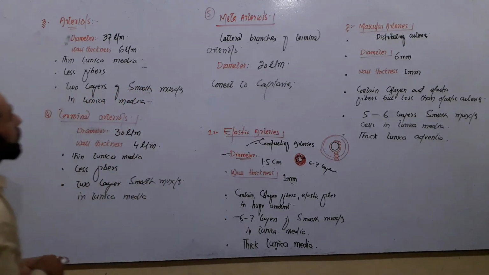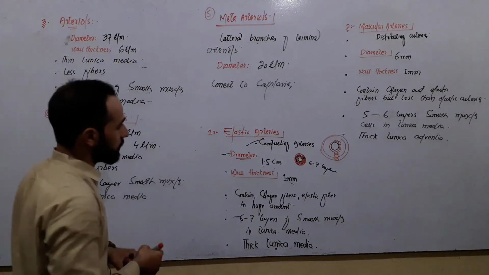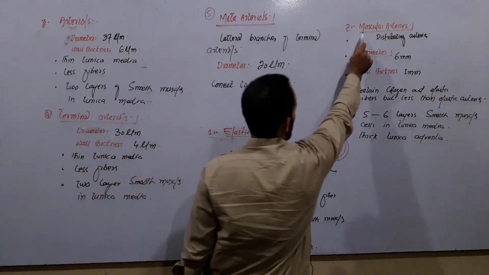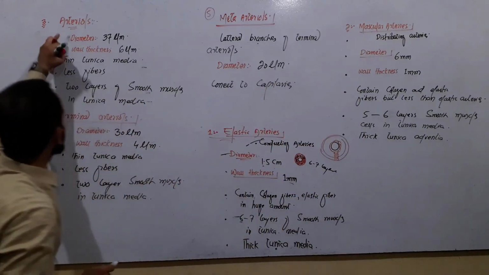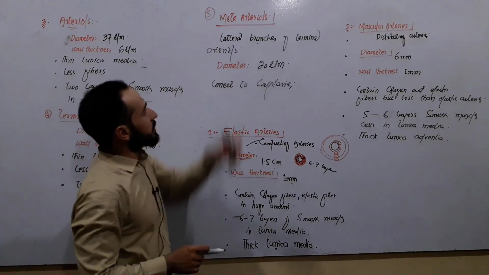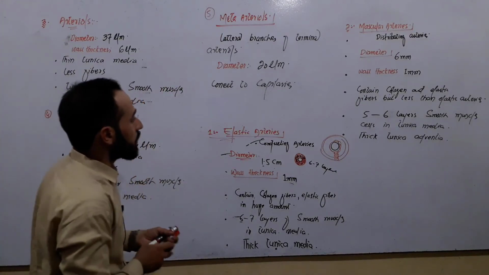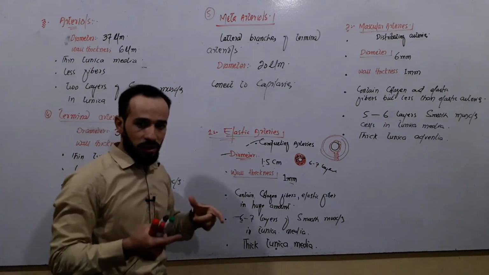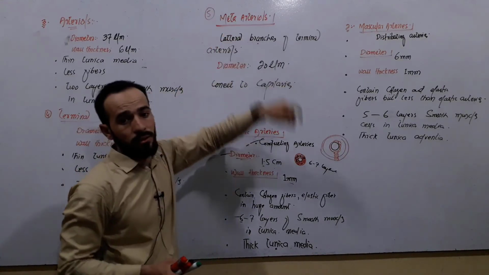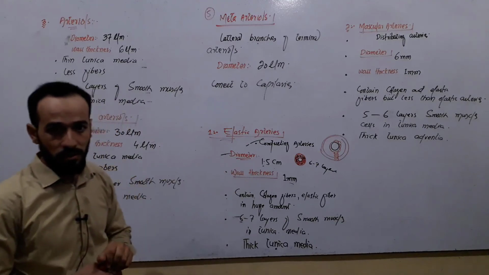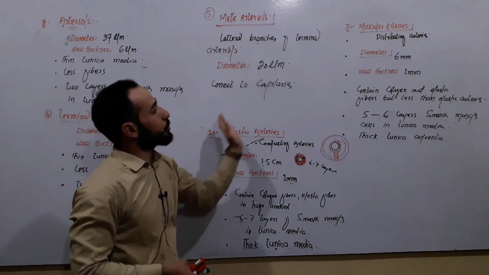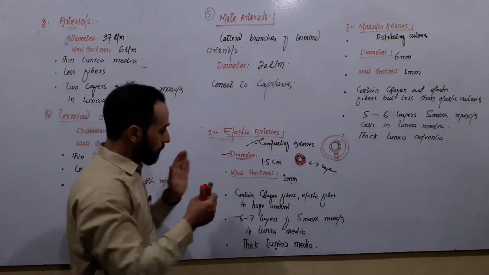So these were the 5 types of arteries that we have in our body. The first one, elastic arteries. The second one, muscular arteries, arterioles, terminal arterioles, and the meta-arterioles, right? These are the largest arteries, elastic arteries. And these meta-arterioles are the smallest arteries in our body, and they connect the arterial system to the venous system.